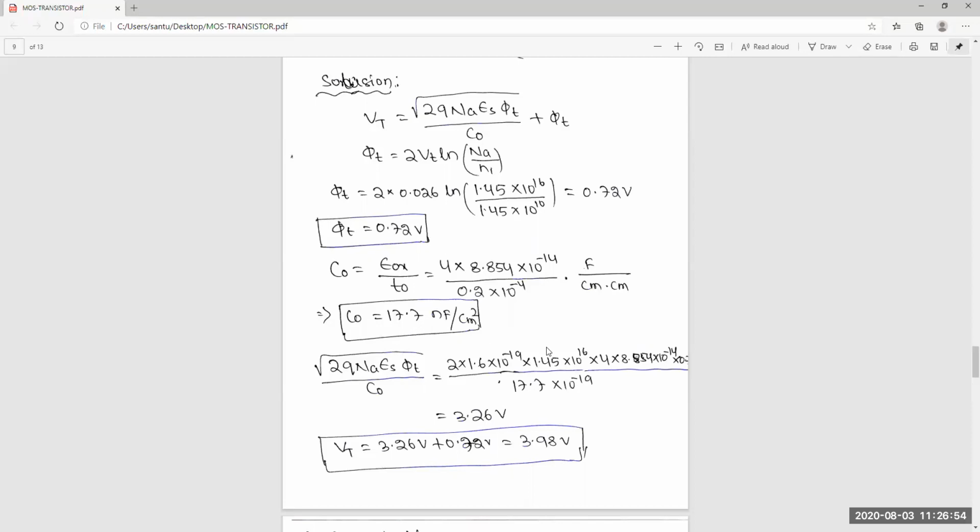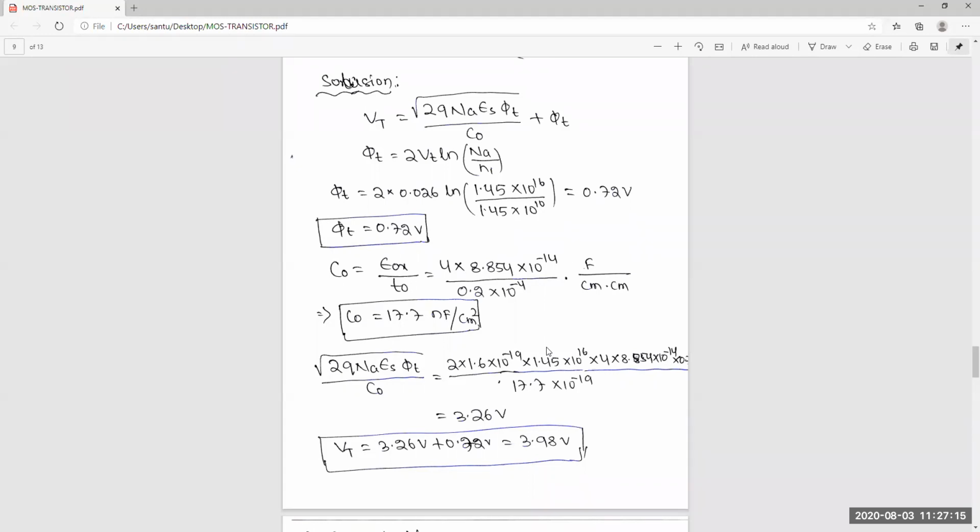Yes, sir. In the calculation part, you have written epsilon S as 4 into 8.854, and epsilon OX is also 4 into 8.854.